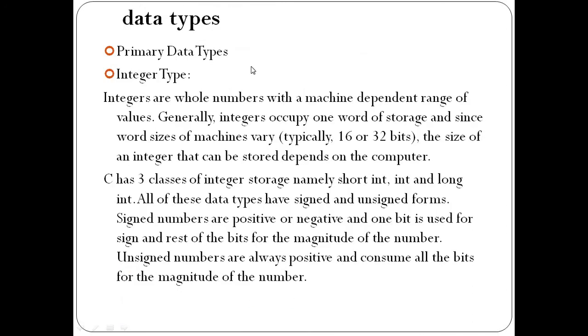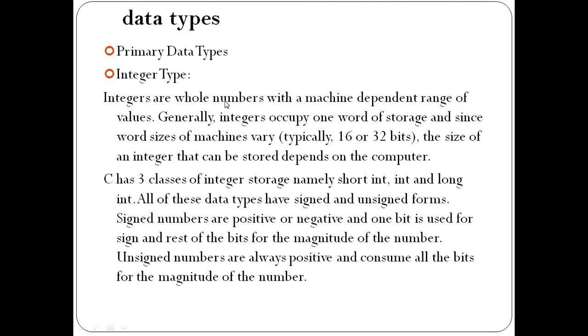So primary data types. The first primary data type is the integer data type. This is the first basic data type in C programming language. An integer is a whole number which is represented without a decimal point. Integer means it represents digits without a decimal number.